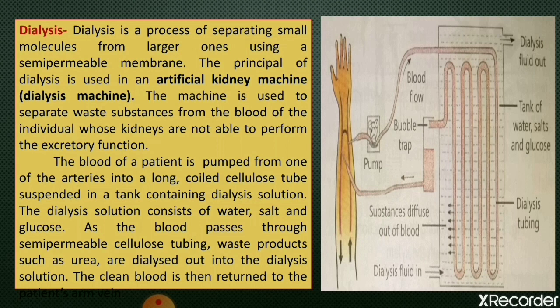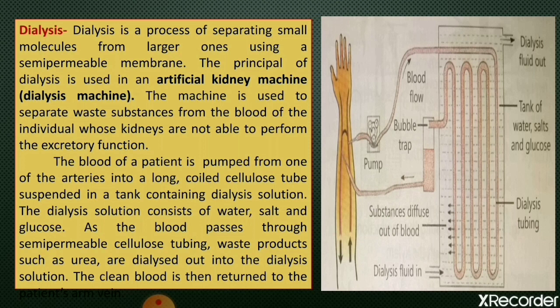When the kidneys do not work properly, they are not able to remove the waste products formed in the body, that is, urea from the blood. Complete failure of the kidneys leads to the accumulation of too much urea in the blood. We know that urea is a toxic, very poisonous substance. So the accumulation of too much urea in the blood can lead to the death of the person. The collection of waste products such as urea can ultimately kill the person.